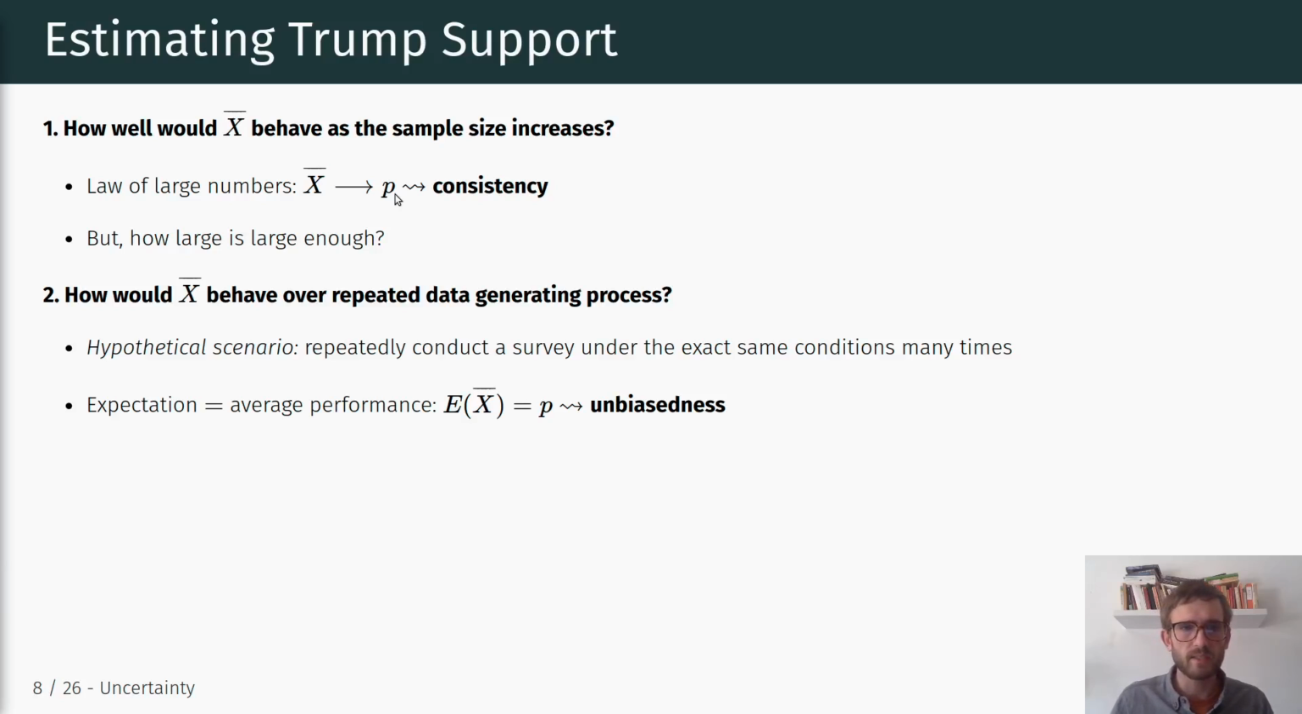In expectation, what we can say is that the expectation of our estimator, so the expectation of x bar, is equal to our true population parameter p, and that's exactly what we mean by unbiasedness, which means on average, over repeated sampling procedures, over repeated data generating processes, in expectation, our estimator is equal to the true population parameter. So it is unbiased, okay?